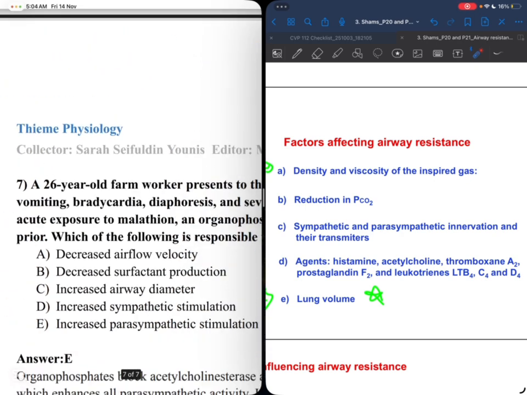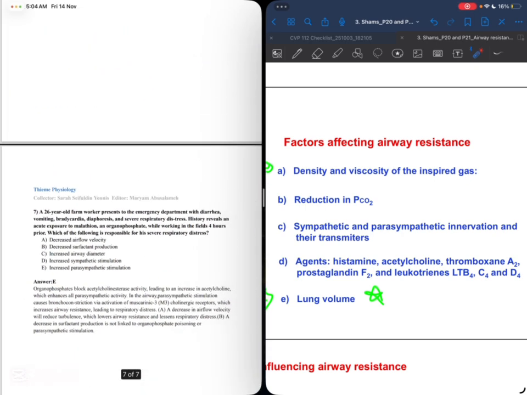Bradycardia means he has a low heart rate. Okay, this is one of the key clues that can be given to you in a question. So always think about that. He has a lot of distress. Increasing the parasympathetic stimulation is causing these stresses. It didn't say he needs the solution, because if he needs the solution, we decrease the parasympathetic or increase the sympathetic. Okay, but if he asked for the reason, it means increasing the parasympathetic stimulation.